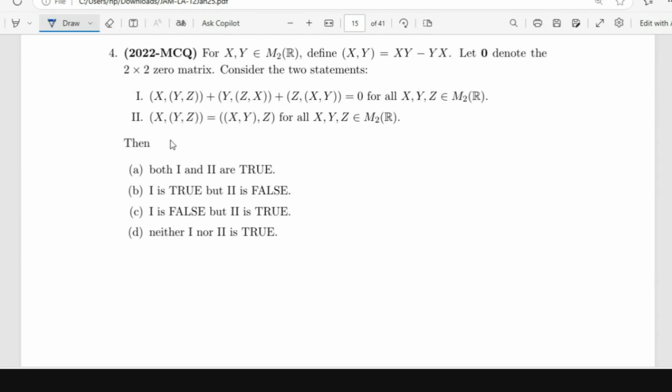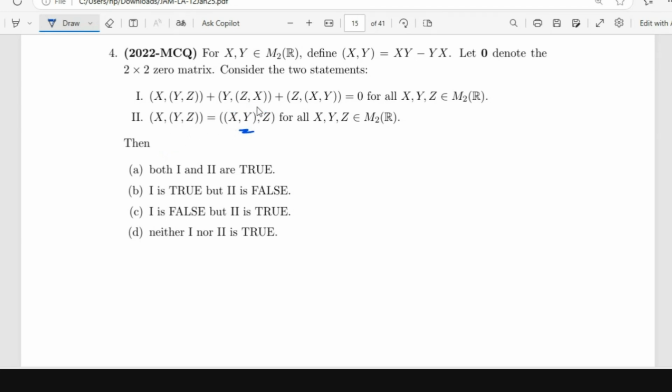No, you can see, the second one cannot be true because it is not symmetric, no? One is having a plus and the other is having a minus, and you're bringing in a third element. There'll be many terms here which are not there. You'll have an XZ term, but then here you won't have XZ at all, because here it is YZ minus ZY. So, second one is not true.